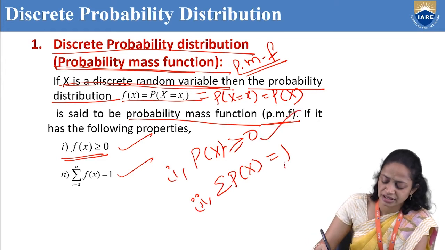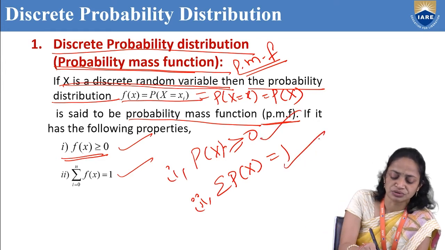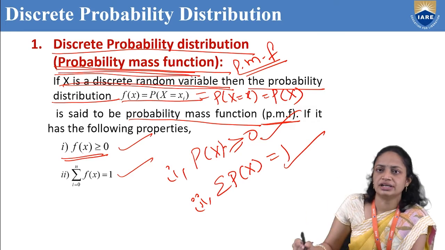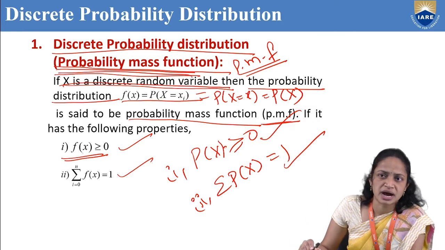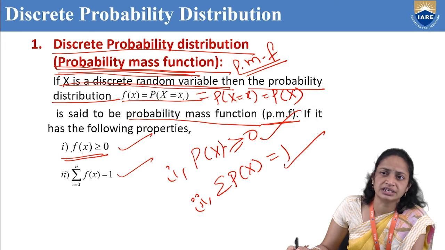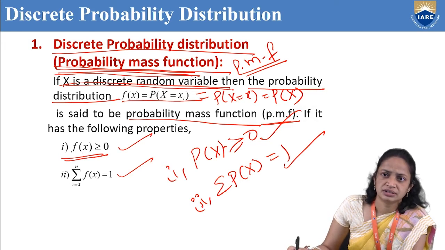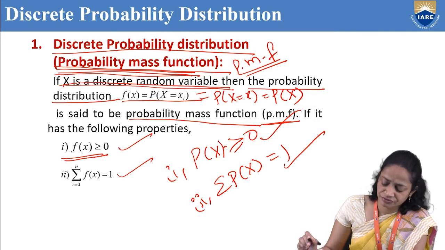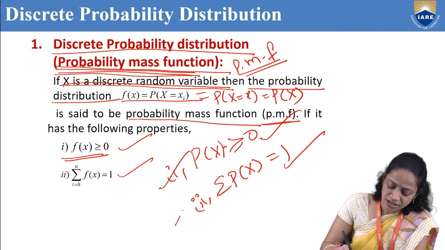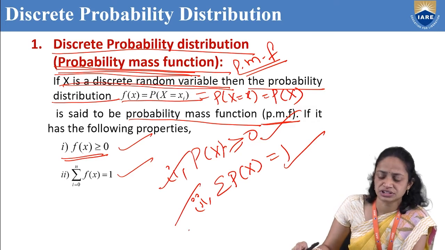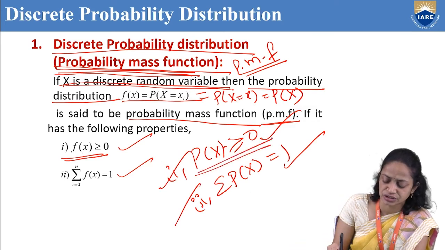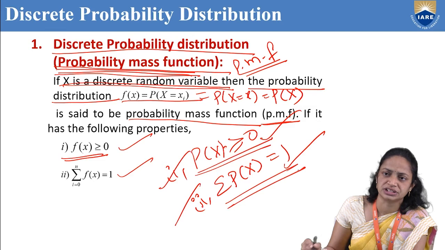So these are our two properties. If we satisfy these two properties, then we can say that the function is a probability mass function. First one is p of x greater than or equal to 0, and summation p of x equal to 1.